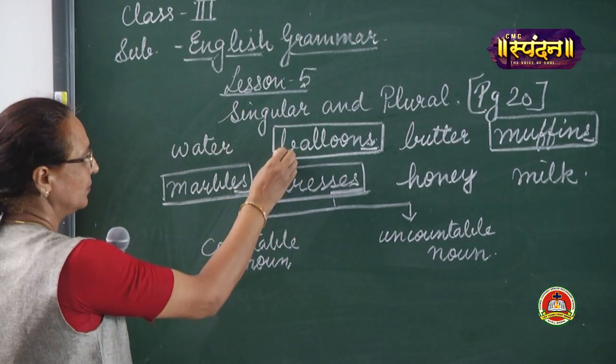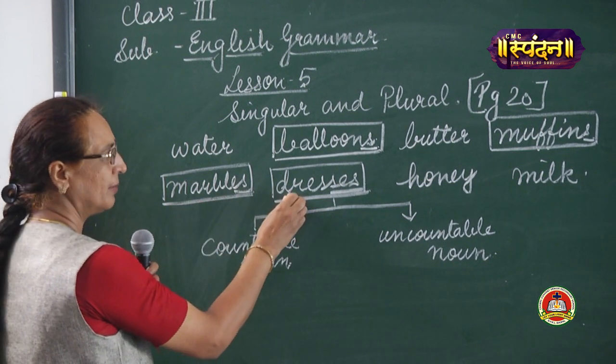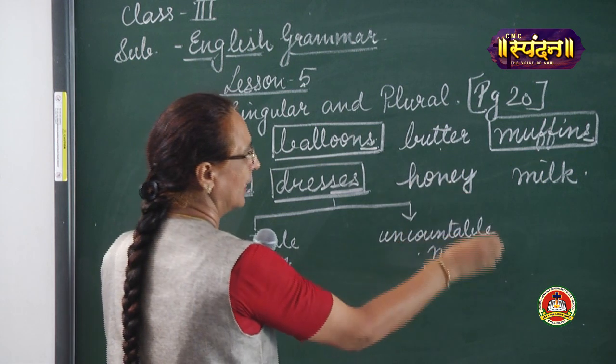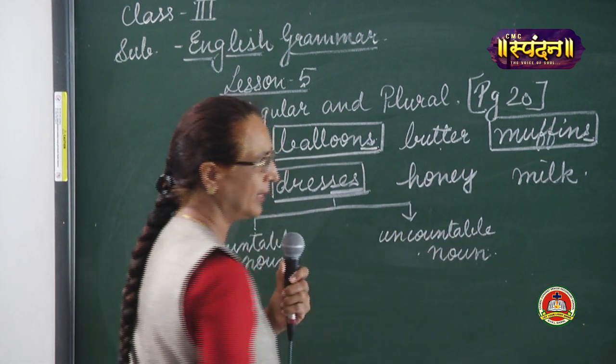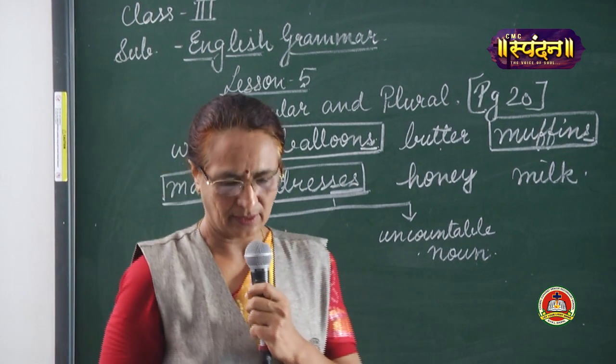Now see, balloons, muffins, marbles, dresses can be counted, whereas water, butter, honey, milk cannot be counted. So it is called uncountable nouns.